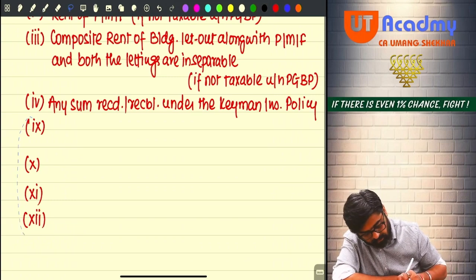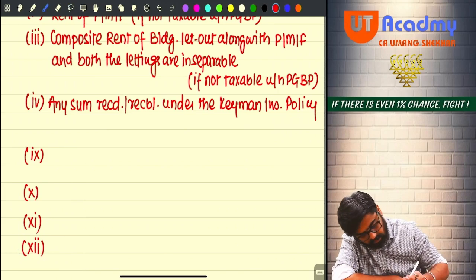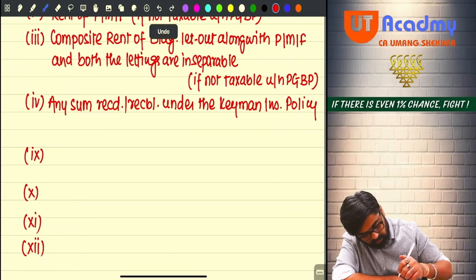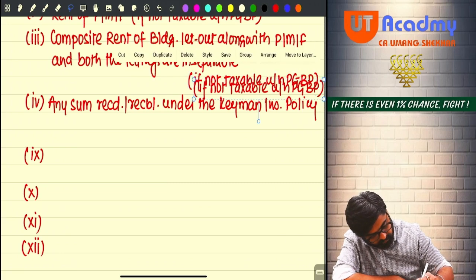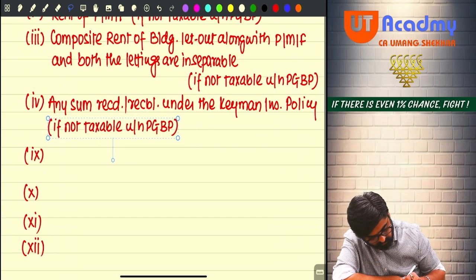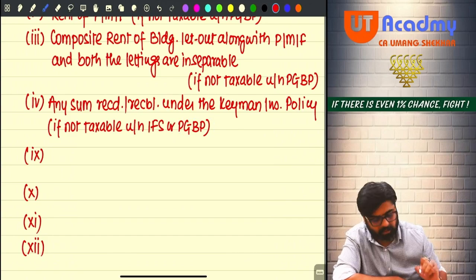Even that sum will be taxable under the head IFOS, if not taxable under the head income from salary or PGBP.